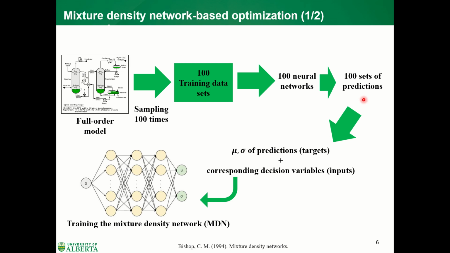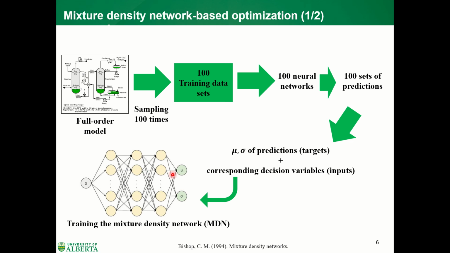If we plug multiple inputs into the 100 neural networks, we get multiple prediction means and standard deviations as targets, paired with corresponding decision variables as inputs. We use these targets and inputs to train the mixture density network. And the mixture density network is exactly the same as the traditional neural network. The structure and the mathematical formulation are all the same as the traditional neural network. The only difference is that the outputs of the mixture density network are the parameters for constructing the prediction distribution.